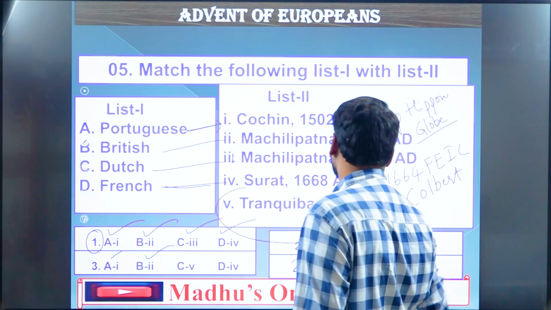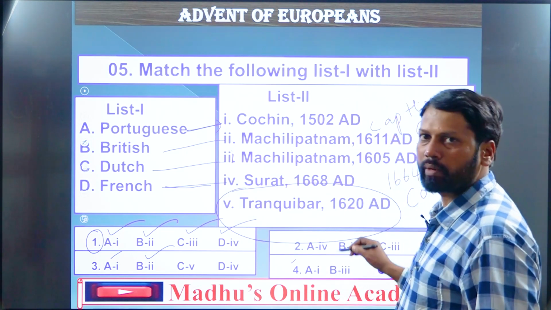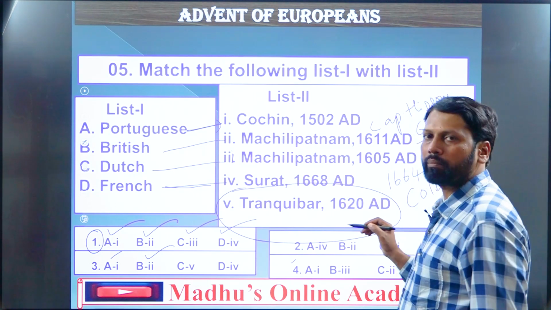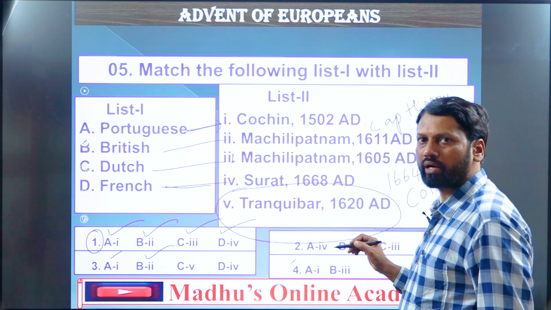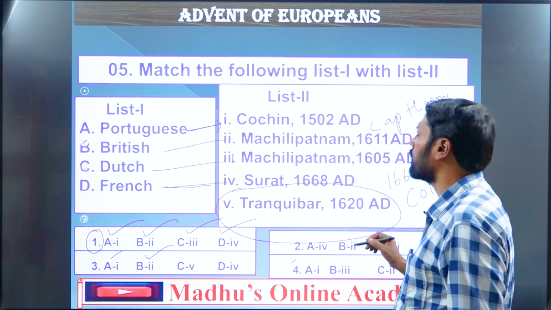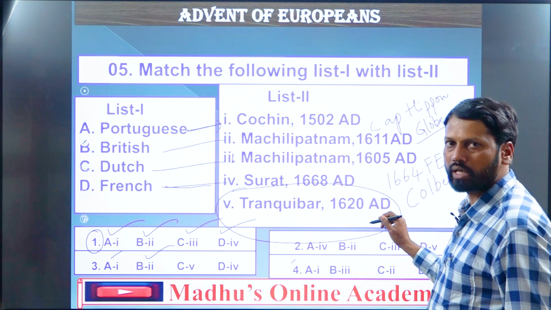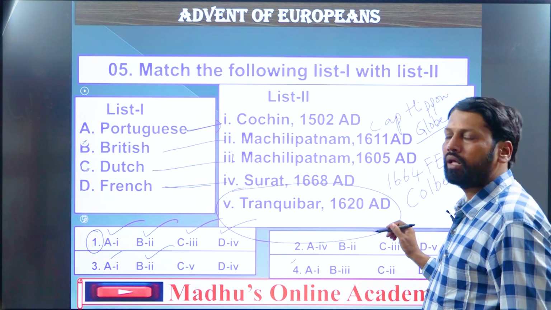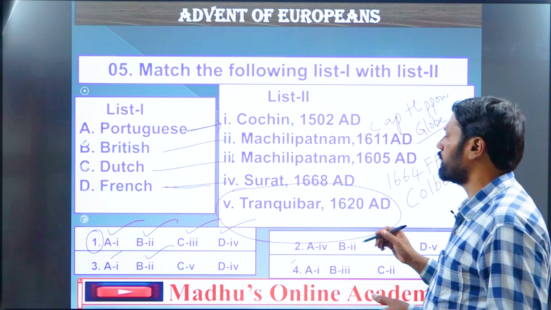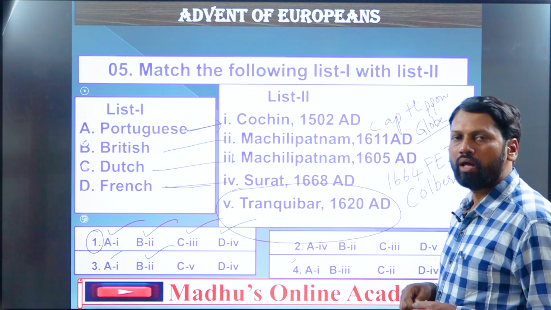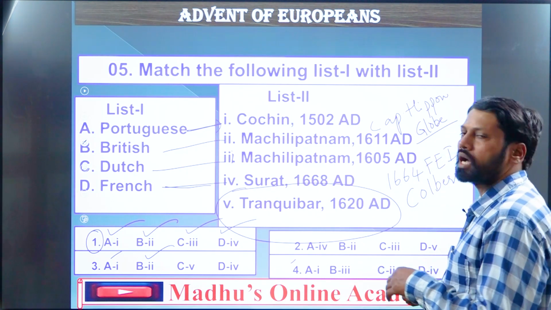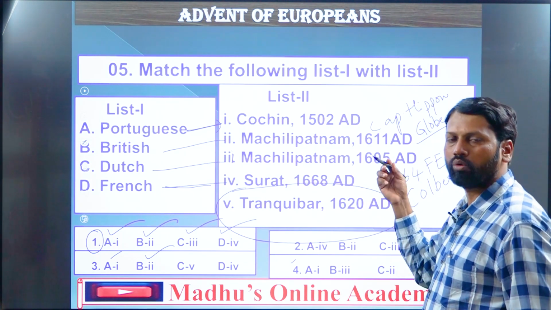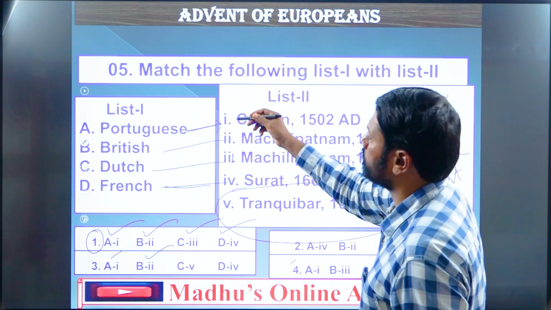I want to add some more points to this one. Tranquebar in Tamil Nadu is where the Danish people established their colony. Denmark also came to India for trade and established 2 colonies mainly: one at Tranquebar in Tamil Nadu in 1620, and later another at Serampur in Bengal. Finally, these 2 areas were sold to the British in the middle of the 19th century and they left for their home country. So that is answer 5-1.